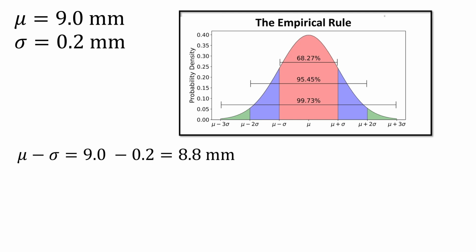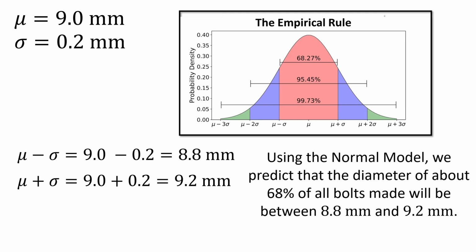And so all we needed to do here is calculate the mean minus 1 standard deviation and the mean plus 1 standard deviation. And so we can say using the normal model, we predict that the diameter of about 68% of the bolts will be between these two values, 8.8 millimeters and 9.2 millimeters. Right. I guess there's nothing else I need to say about that one.